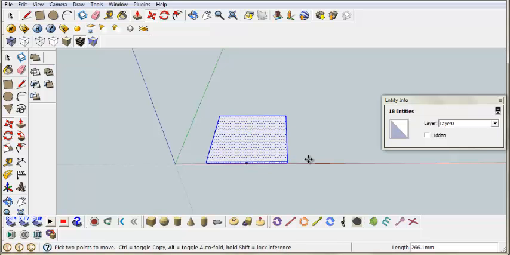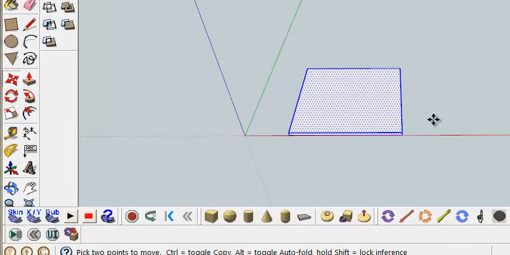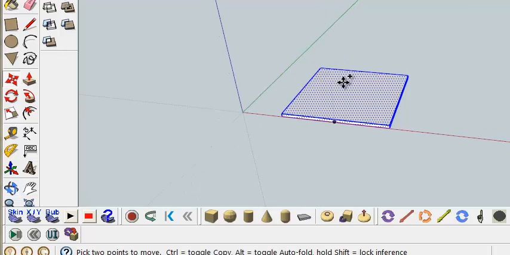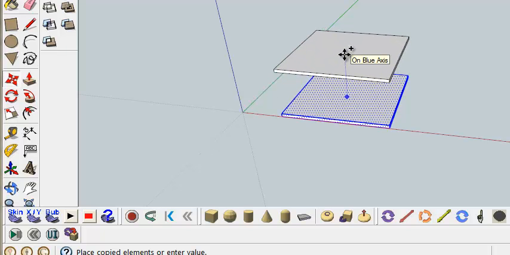Next, we're going to copy this board because it's the same. This one's the bottom board, and we're going to copy it by pressing the move tool again, then Control, and you'll see a plus sign. Let's rotate a bit by pressing the middle of your mouse, then click and drag upwards and let it indicate on the blue axis.